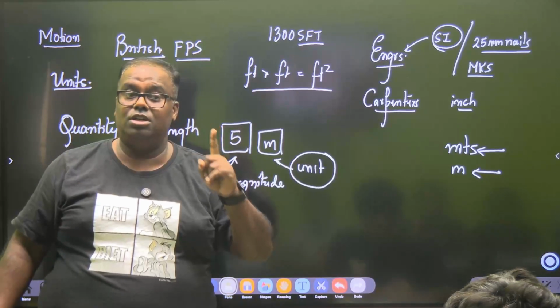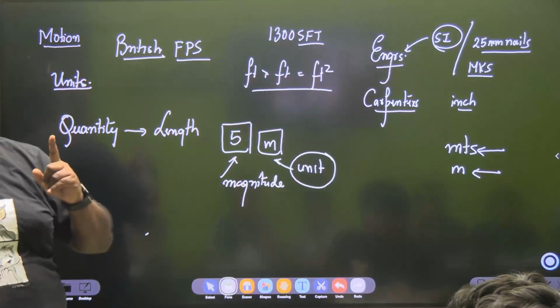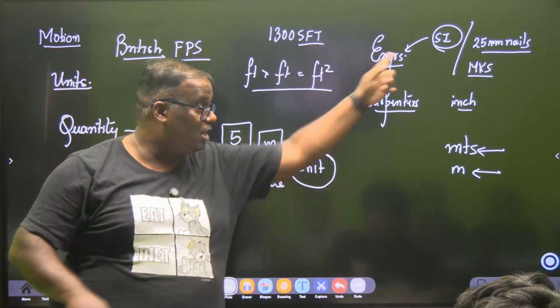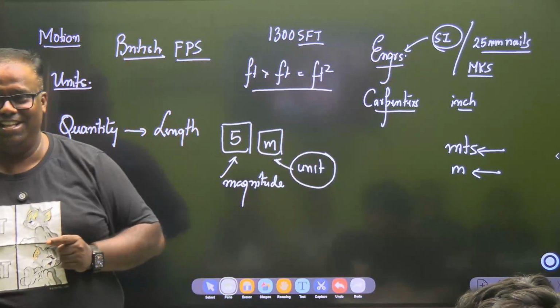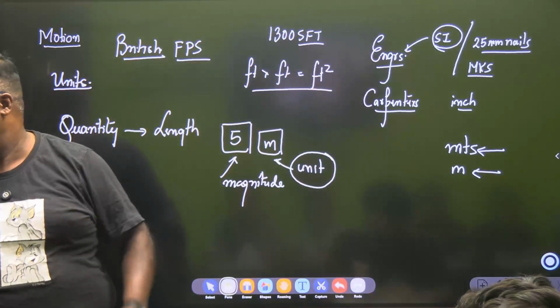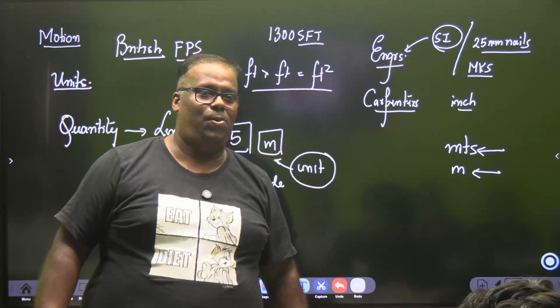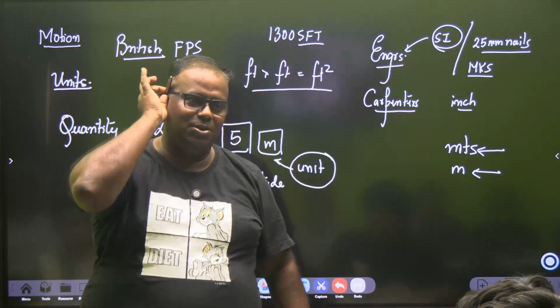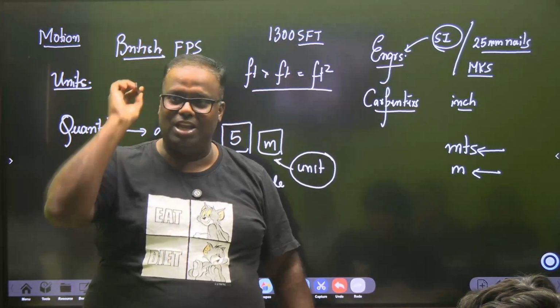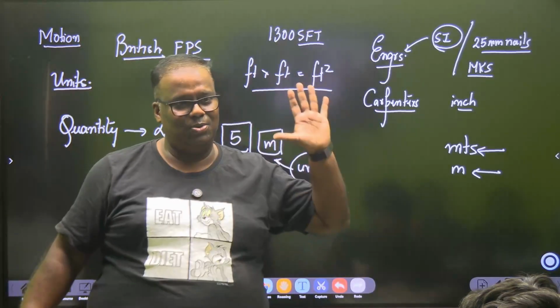A carpenter does not know Pythagoras theorem. But when he makes 4 pillars, they are all identical. You, after studying engineering, cannot make this. Can you find any anomaly in these 4? No. But that guy has a pencil here only. He doesn't use a mechanical pencil. He will just take it and start doing it.